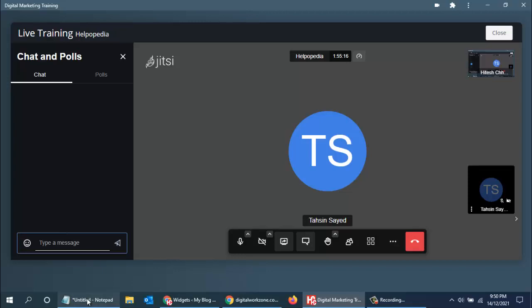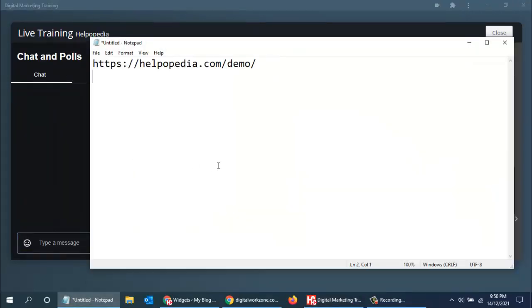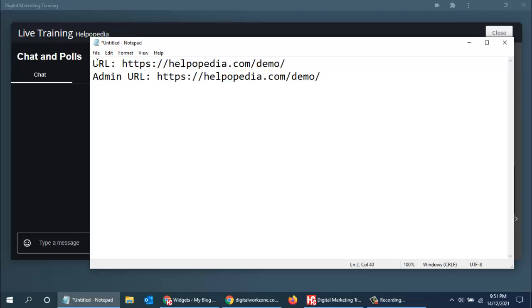So this is your practice URL, and your admin URL where you can log in is the same URL slash wp-admin, and then the username.